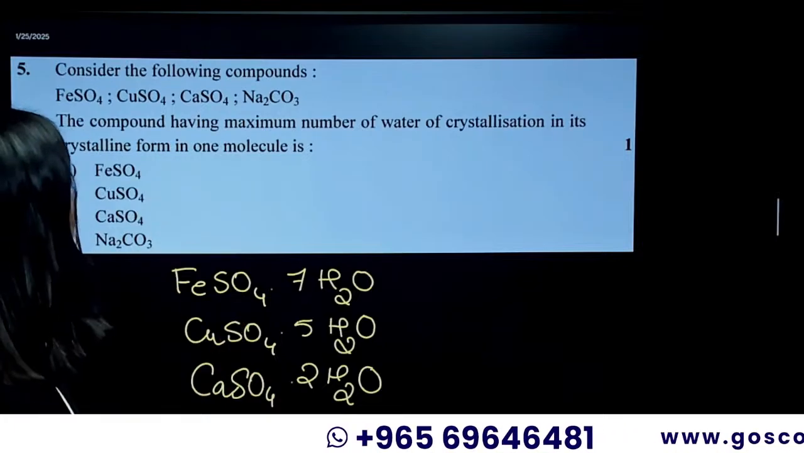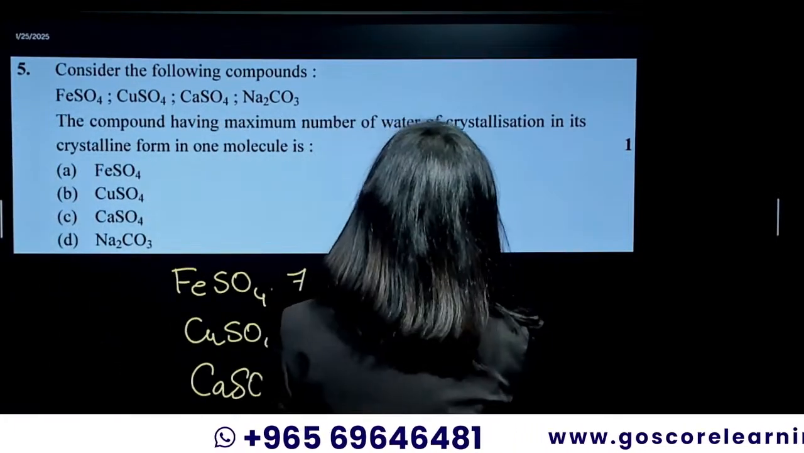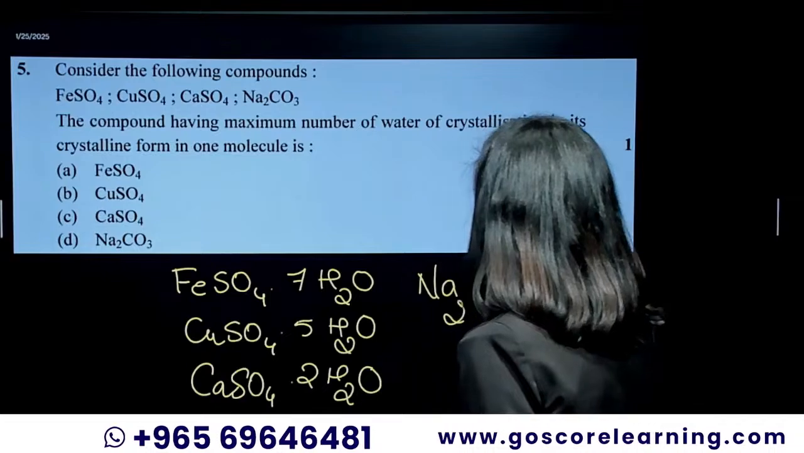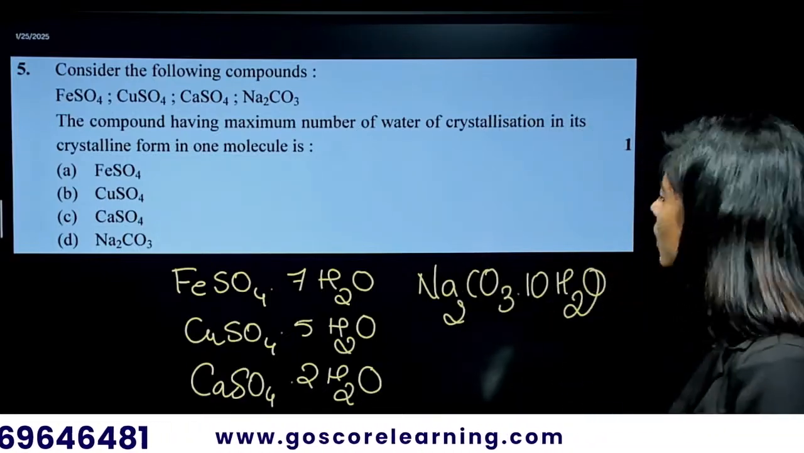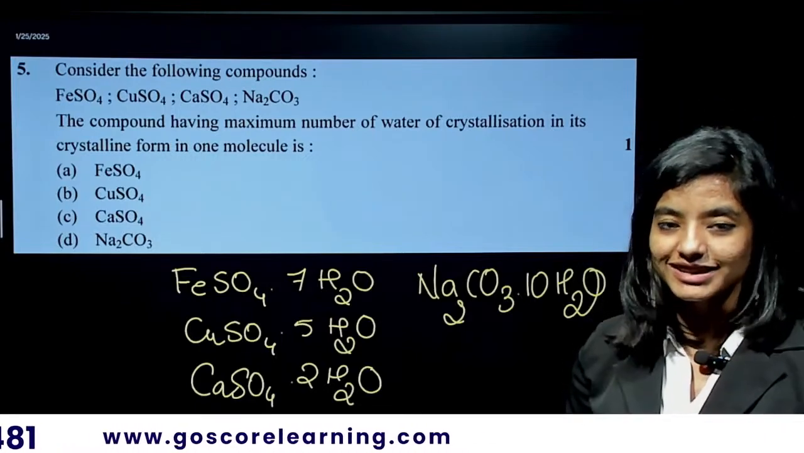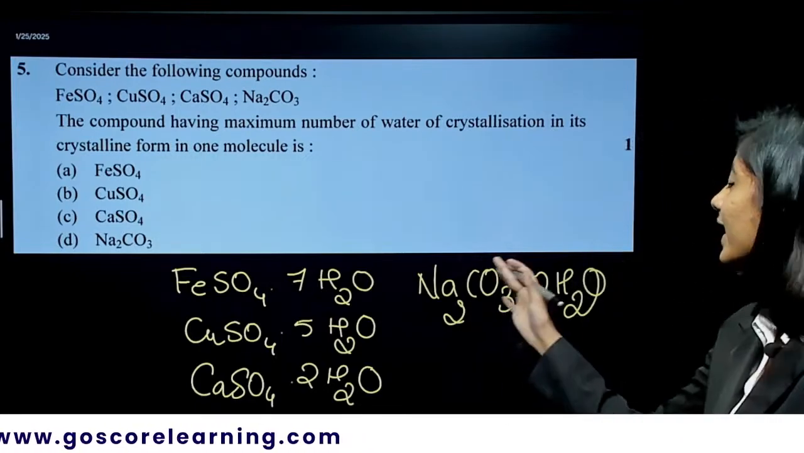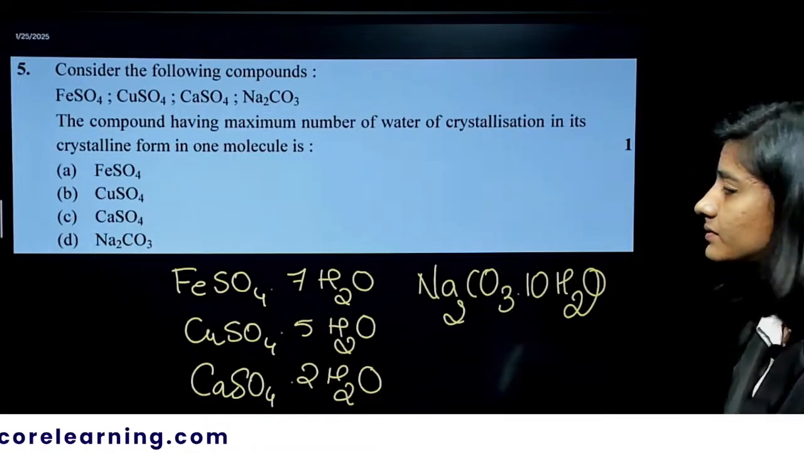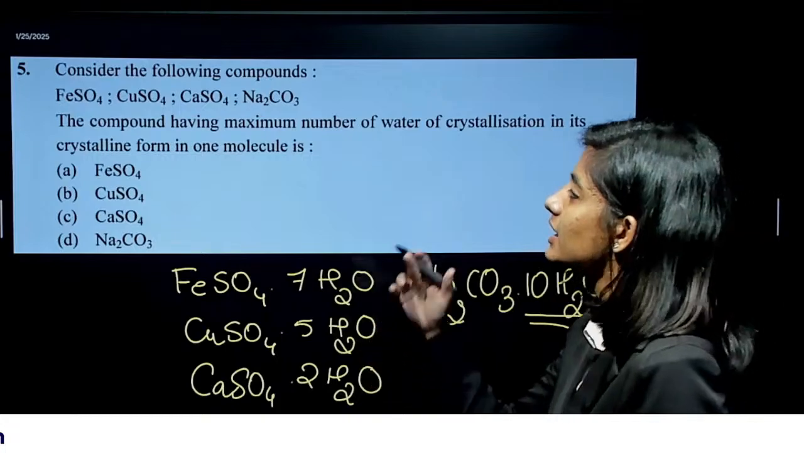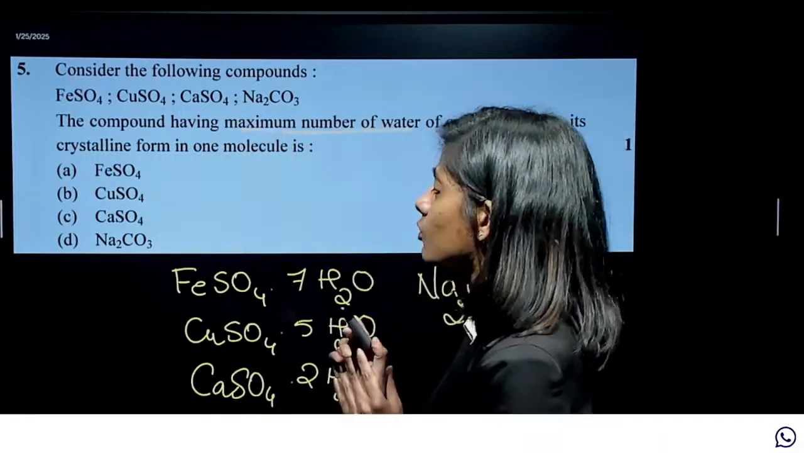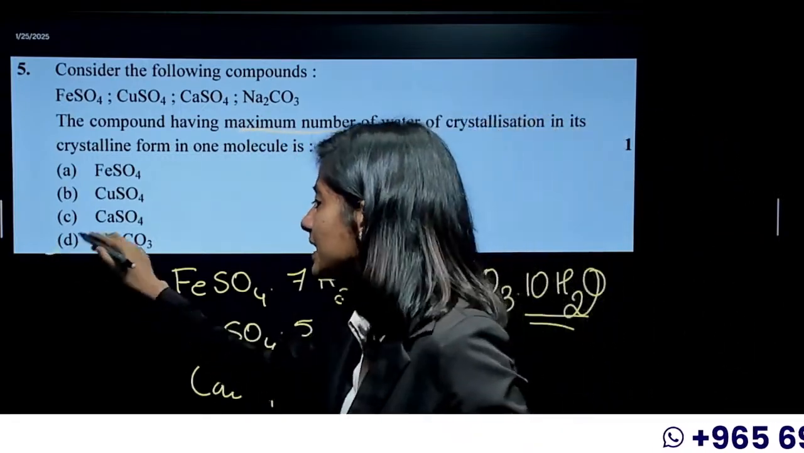Now, followed by that you have Na2CO3·10H2O. Have you ever heard about this? Of course, that is the washing soda, correct? That's the washing soda, Na2CO3·10H2O. Which has the water of crystallization of 10, and they're asking for the maximum number of water of crystallization, that is Na2CO3.